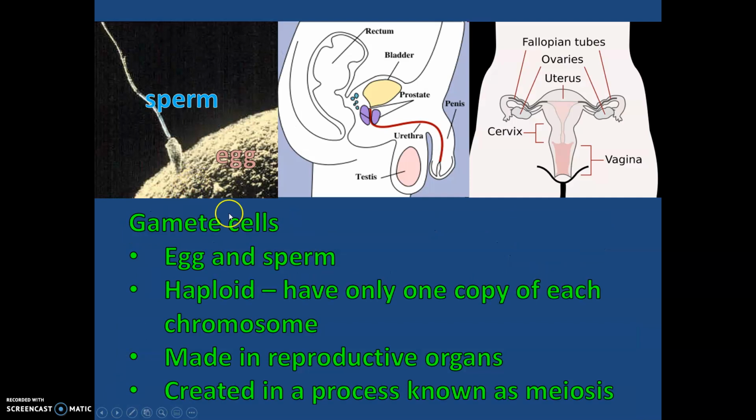These are also called gamete cells, which are your egg and sperm, and they are haploid, meaning they only have one copy of each chromosome. They're made in your reproductive organs, so our sperm is made in the testes, our ovaries make our eggs, and they're created in a process known as meiosis.